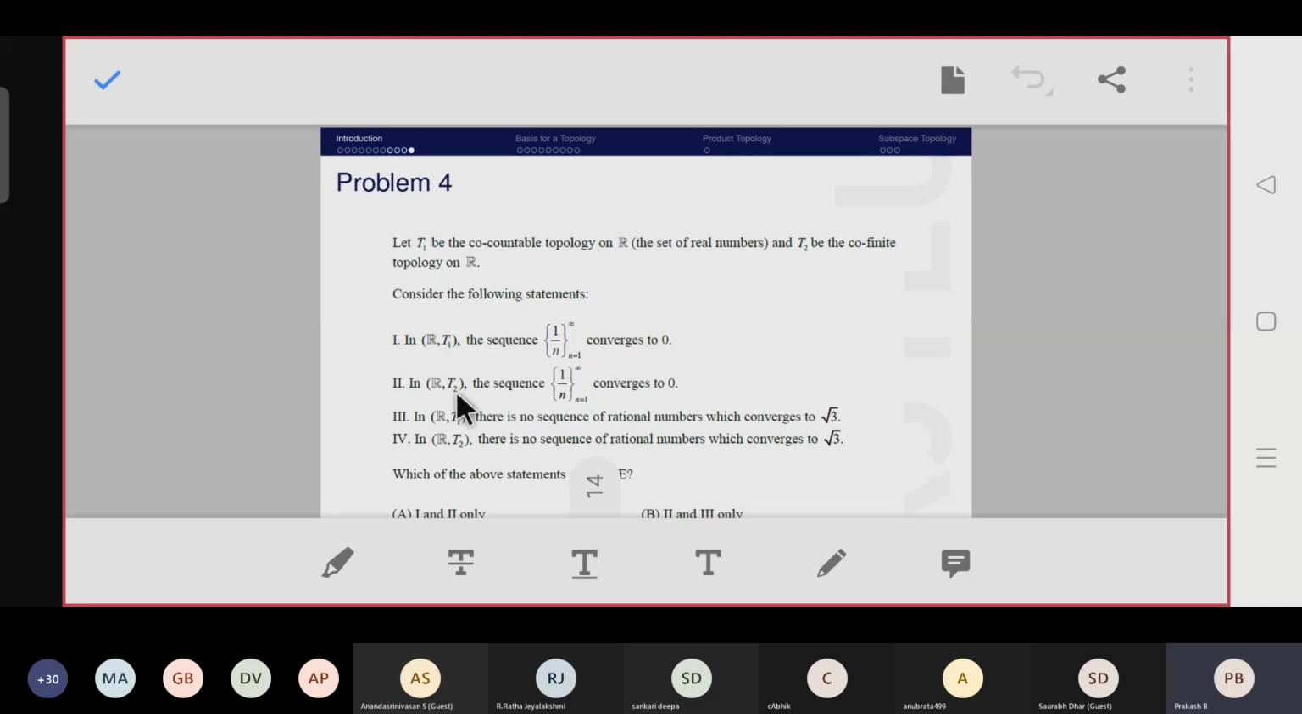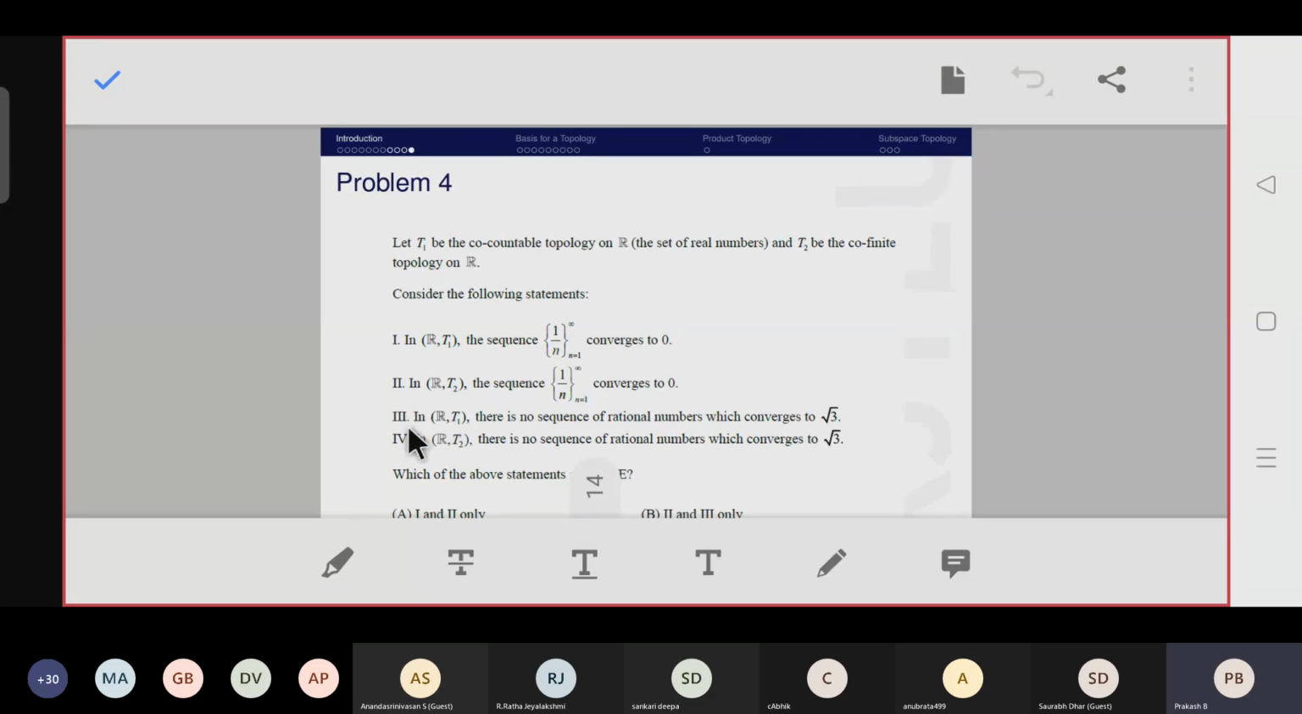The second one, in T2. In T2 means cofinite topology, right? In cofinite topology, every sequence is convergent. So we can assume that 1/n converges to 0. So it's the correct answer. So the second one is the correct one.